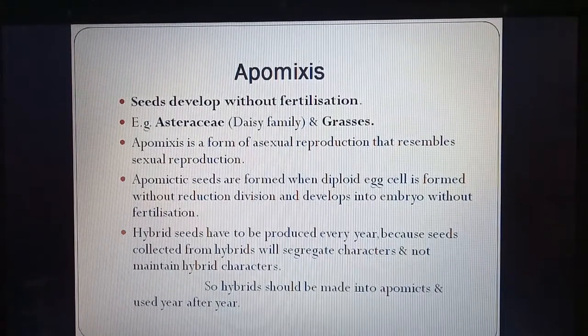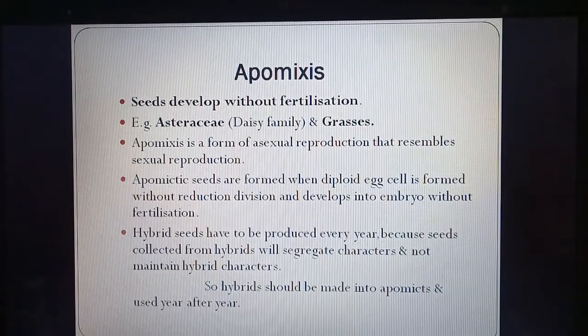So how can we maintain the hybrid characters? We can make the seed into apomict so that the characters will be pure and the hybrid characters will not segregate or group with other characters. So apomictic seeds must be used to retain the hybrid characters. It is under research.